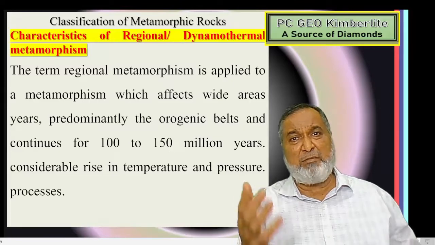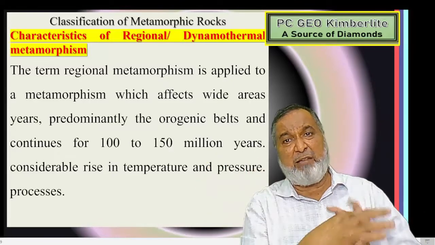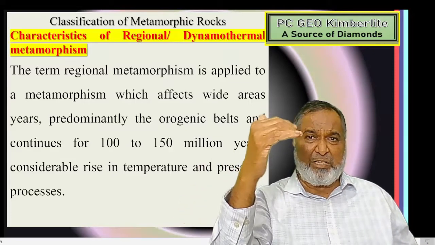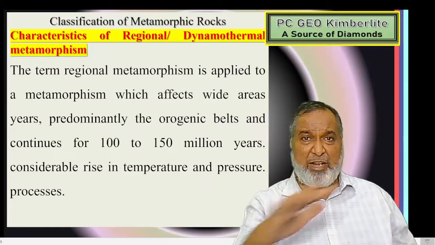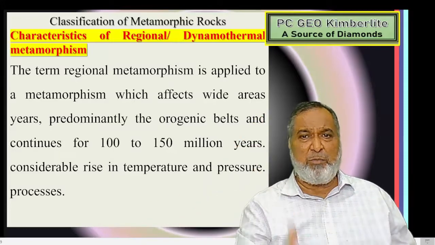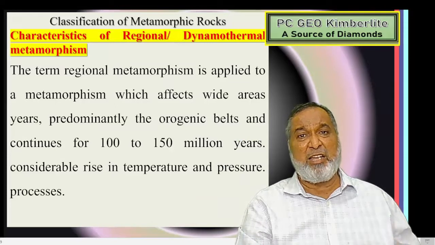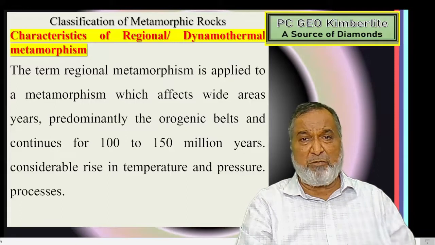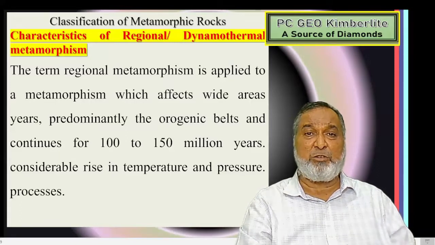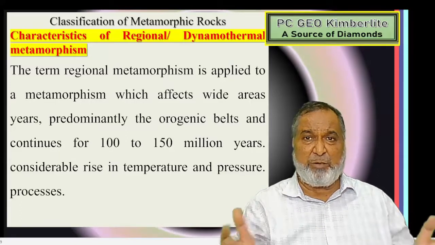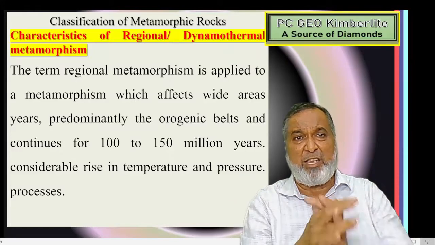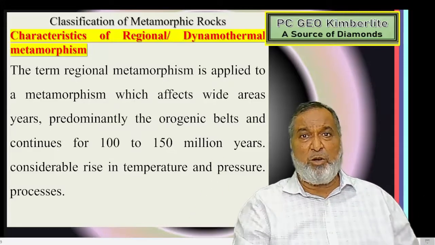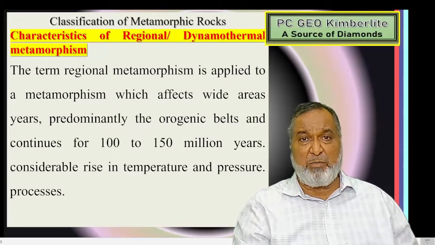Now the next one we have is the regional or dynamothermal, and in between we have thermal metamorphism. Once a rock on the surface has direct pressure acting on it, the rest is 0, and as you go a little deeper, the temperature will act on that rock. Whatever metamorphism takes place due to this temperature is called thermal metamorphism. If it takes place over a smaller area, we call it local metamorphism, and if it takes place over a larger area, we call it regional metamorphism.